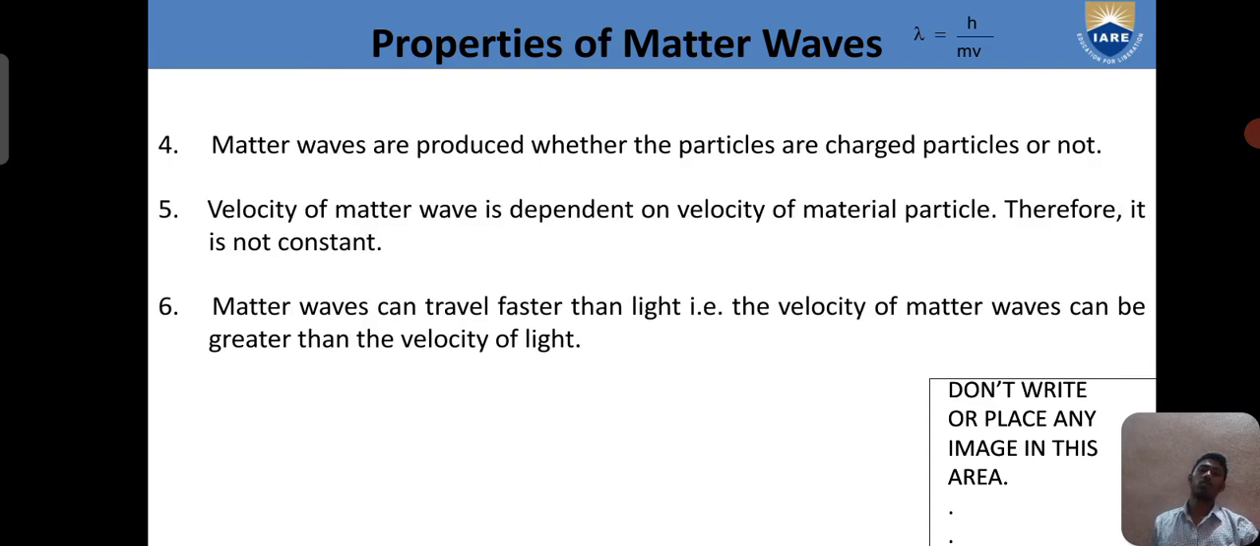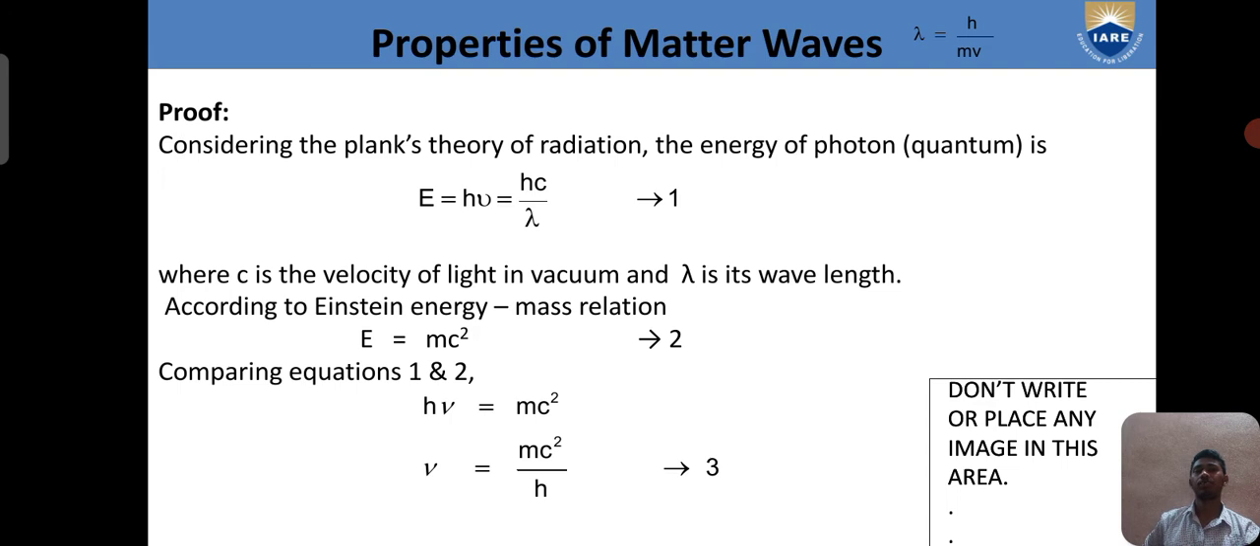Matter waves are produced whether the particles are charged or not. The velocity of the matter wave is dependent on the velocity of the material particles, therefore it is not constant. Matter waves can travel faster than light. The velocity of the matter waves can be greater than the velocity of light.